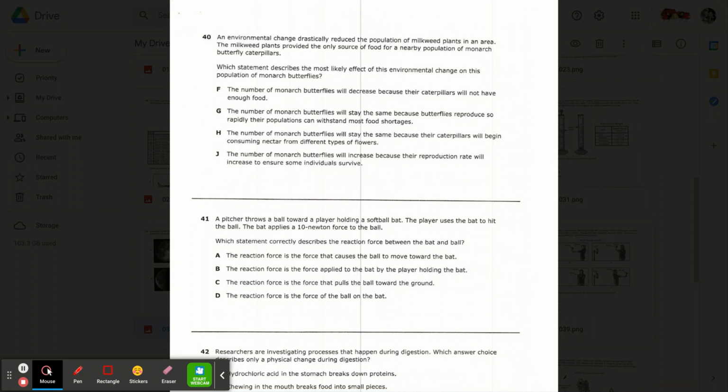F, the number of monarch butterflies will decrease because their caterpillars will not have enough food. G, the number of monarch butterflies will stay the same because butterflies reproduce so rapidly, their populations can withstand most food shortages. H, the number of monarch butterflies will stay the same because their caterpillars will begin consuming nectar from different types of flowers. Or J, the number of monarch butterflies will increase because their reproduction rate will increase to ensure some individuals survive.